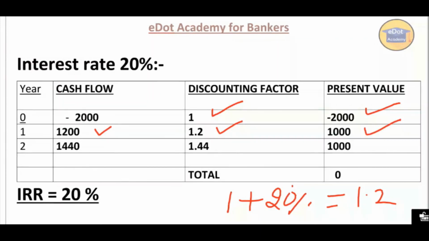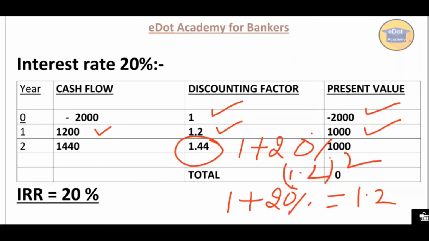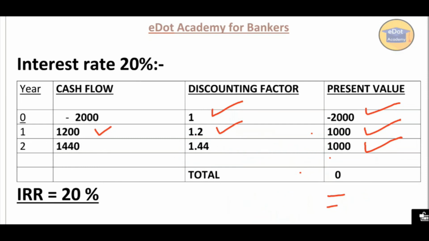Similarly, for the second year, for the value 1440, the discounting factor is 1.44. How are we getting this? 1 plus 20% is 1.2, and whole square, so it is 1.44. So 1440 divided by 1.44, we are getting 1000 once again. Now make the total. If you make the total here, the negative and positive values get cancelled, so we are getting 0. This shows that our IRR is nothing but this 20% only.